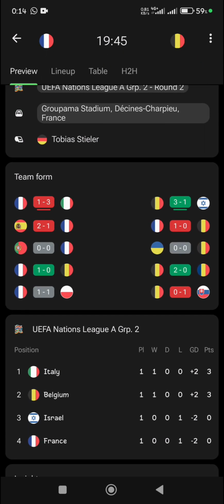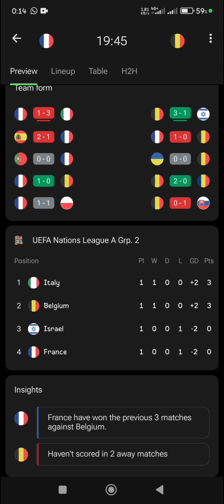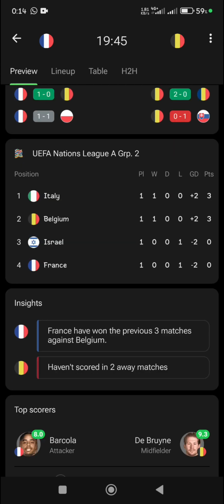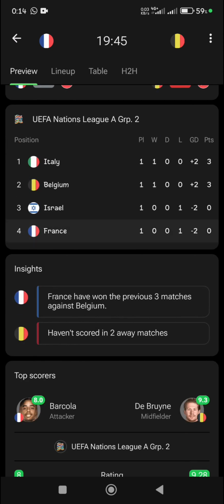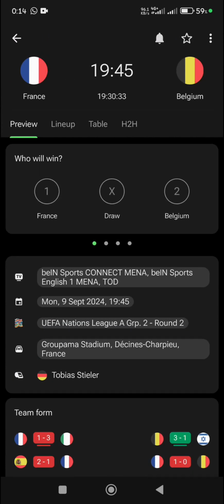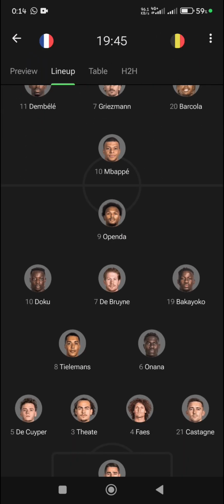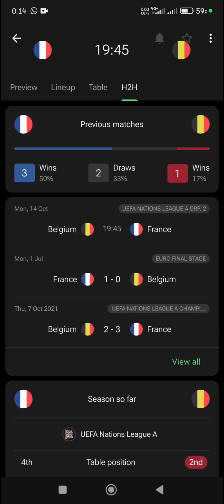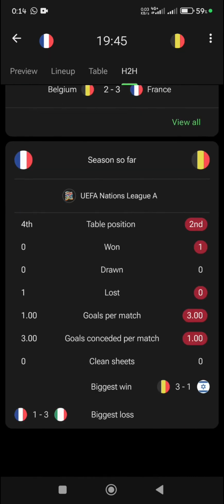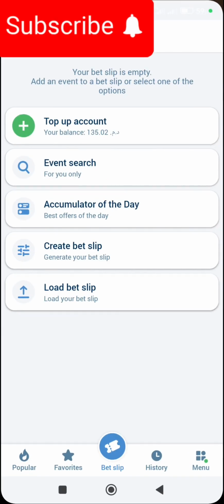For example, here team form: France lost against Spain 2, a draw against Portugal, won against Belgium, and a draw against Poland. Okay, and Israel, and also Belgium, and Ukraine, and Romania, also Slovakia. So these are the matches, and from here we get the lineups, and we see the table to see in which place each team is, and also head to head to see the previous matches between these teams. Okay, so after that we will go to our application.